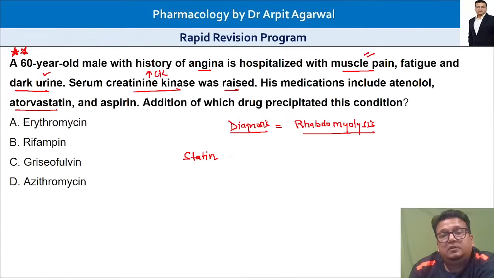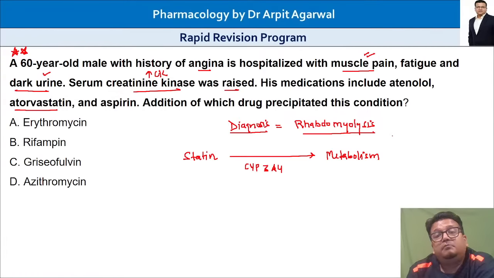Statins are again metabolized by the liver enzyme cytochrome 3A4, and this enzyme can be inhibited by drugs such as erythromycin, azole antifungals like ketoconazole and itraconazole, and ritonavir.